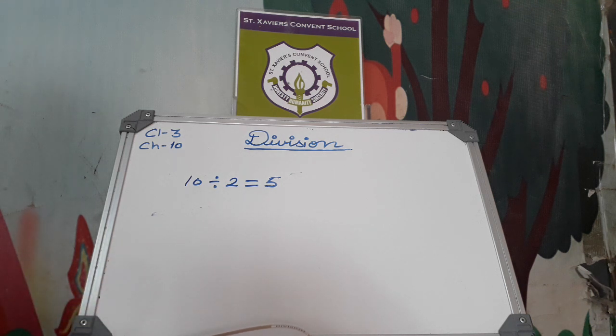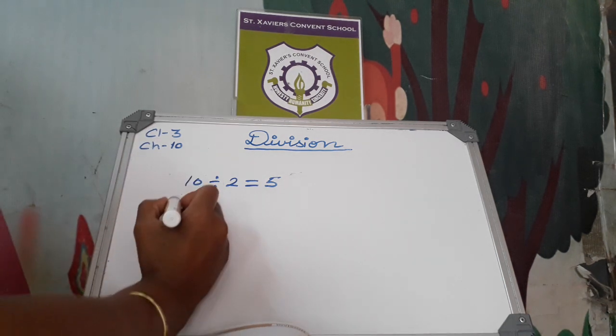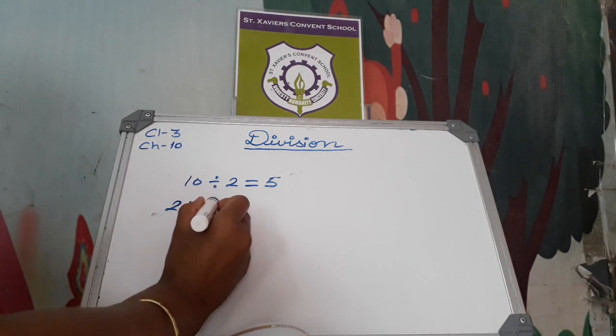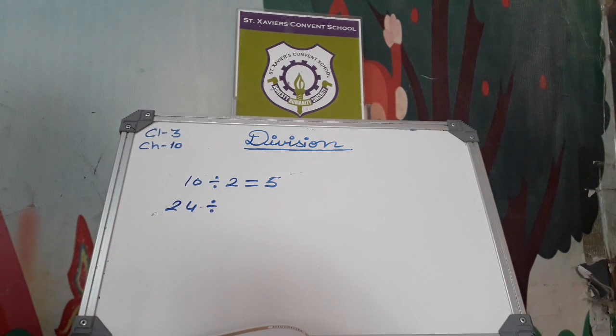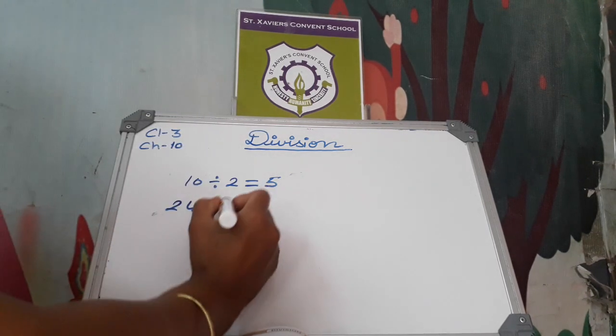There are 24 stickers. An equal number of stickers are put on 4 books. How many stickers are there on each book? Look at here, there are 24 stickers and 4 books.